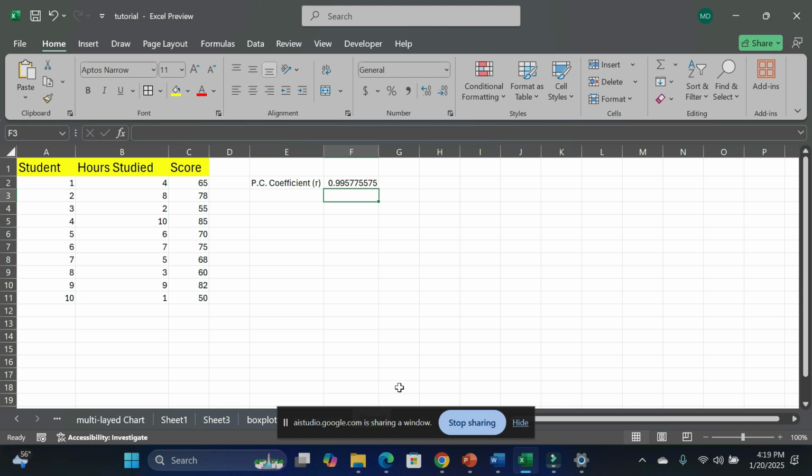Certainly, a Pearson correlation coefficient of 0.986 indicates a very strong positive linear relationship between the variables hours studied and score. This means that as the number of hours studied increases, the scores tend to increase as well.